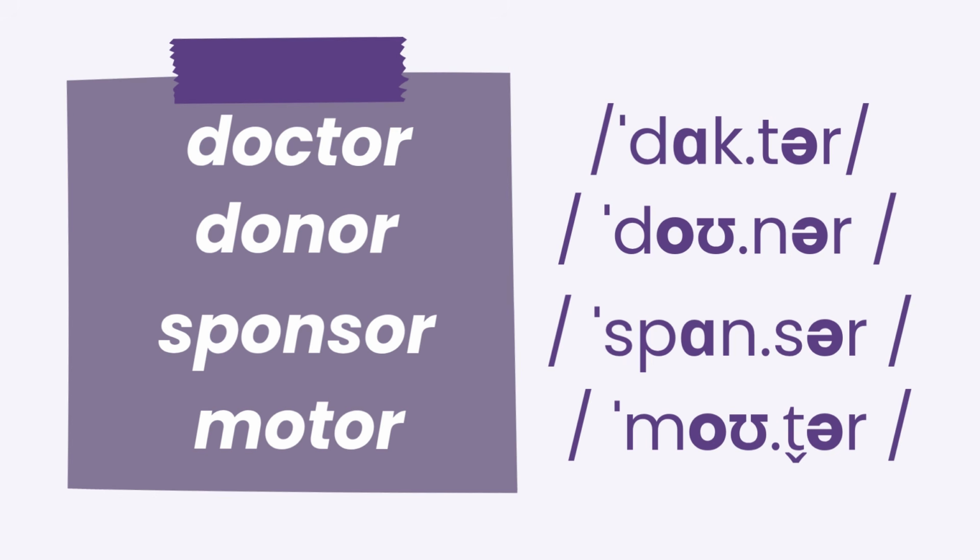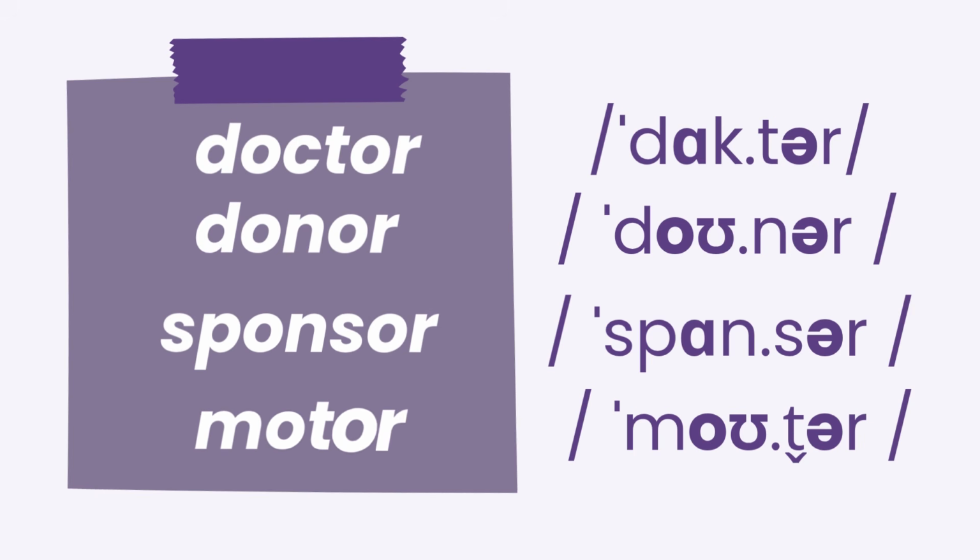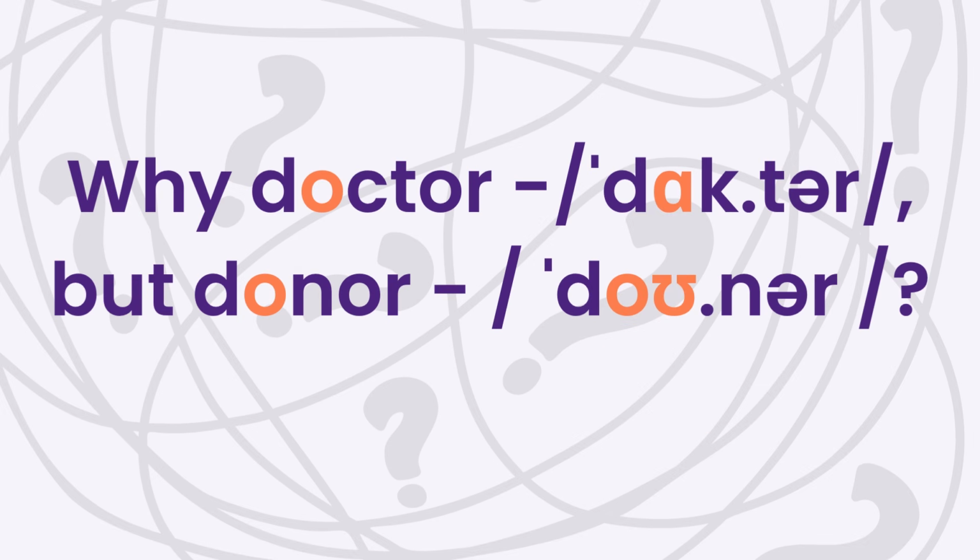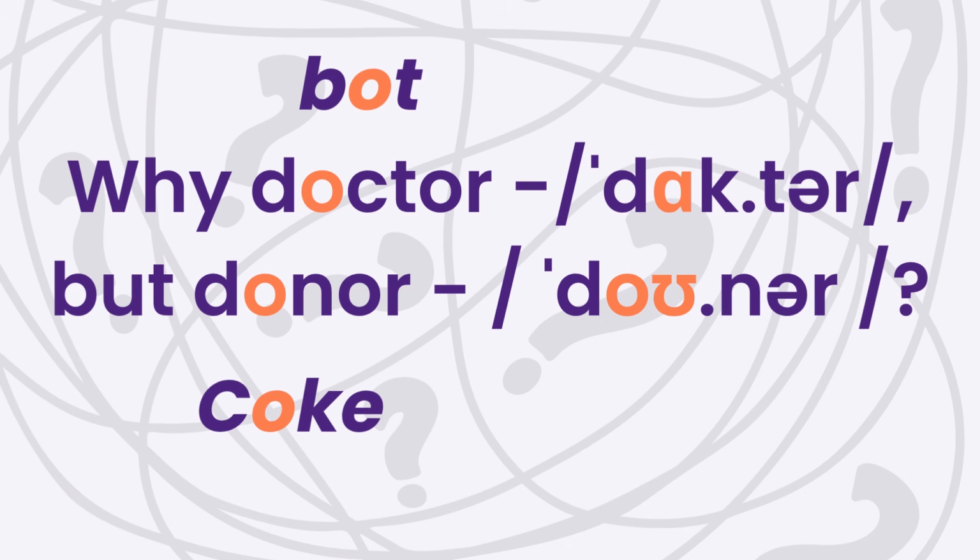Look at these examples and try to repeat. Doctor, donor, sponsor, motor. But wait, why does doctor have the ah sound, like in bot, but donor has the o sound, like in Coke?